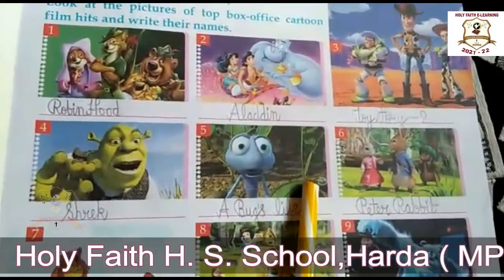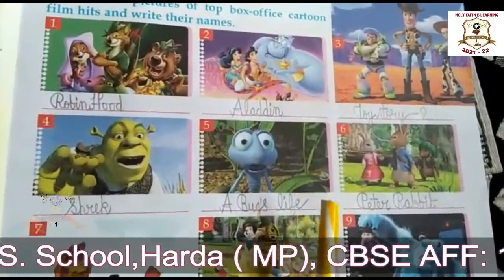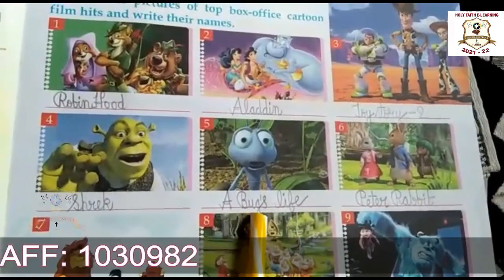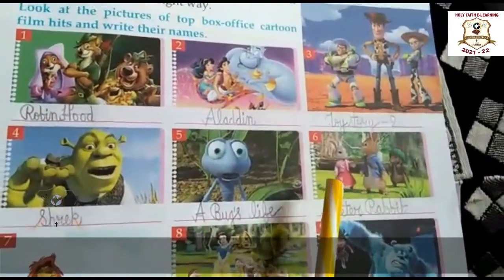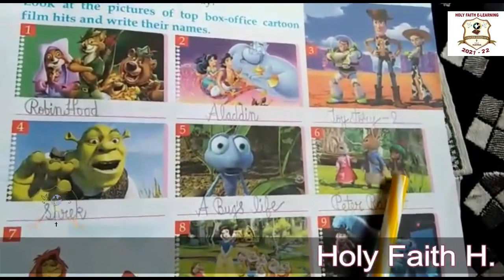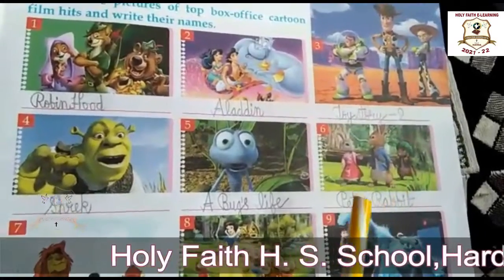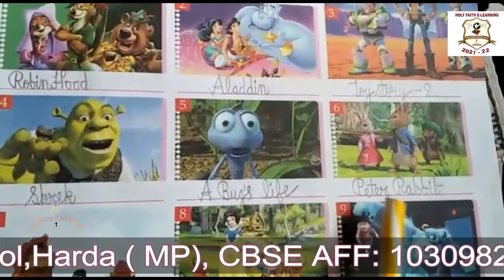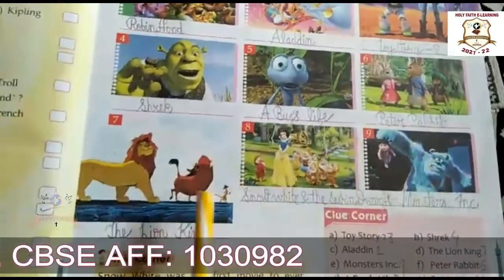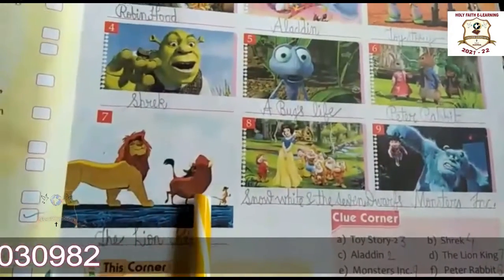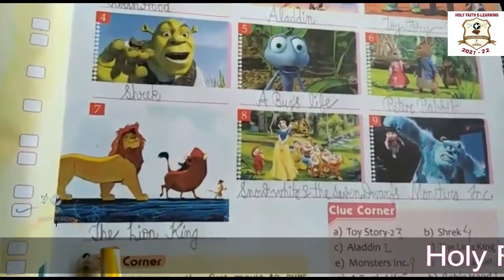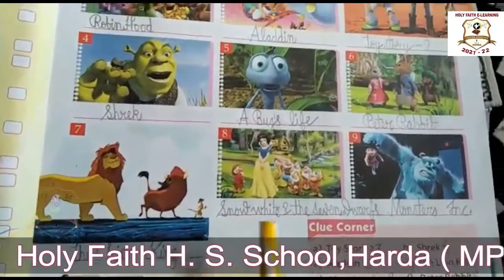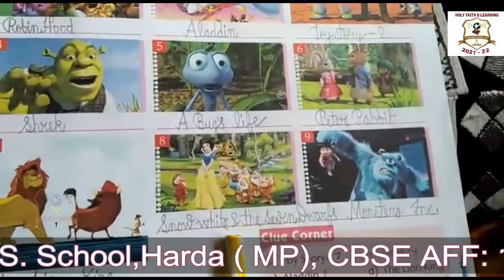Now look at this picture number 5. The name of the cartoon movie is A Bug's Life. Okay, now the sixth picture. The name of this cartoon movie in sixth picture is Peter Rabbit. Now seventh one. The name of this cartoon movie is The Lion King.